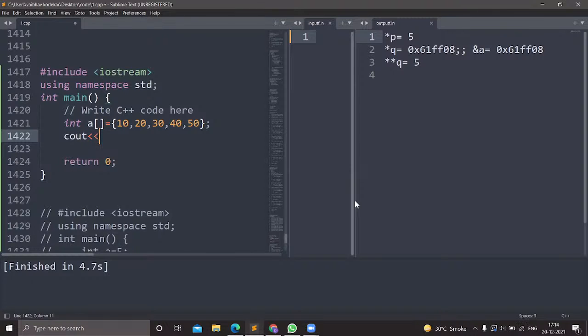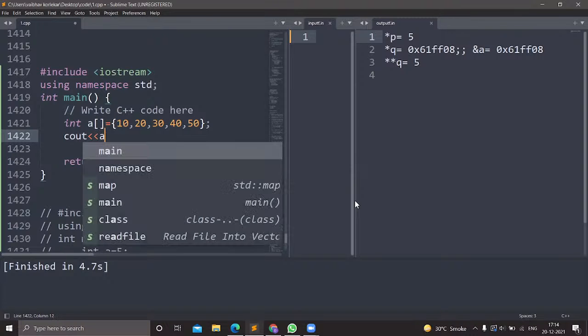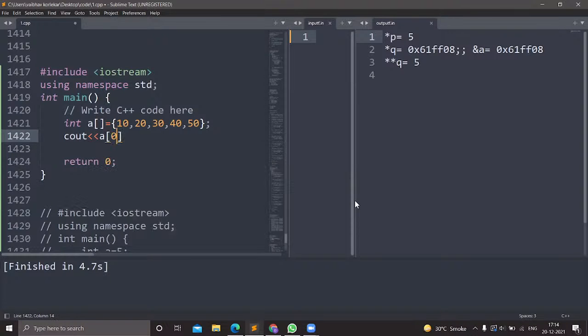In the earlier sessions we studied how to print the elements in the array: we know the variable name, and just by using the index number of the array, we know the array starts with 0, we can print. Okay, we have this simple method,